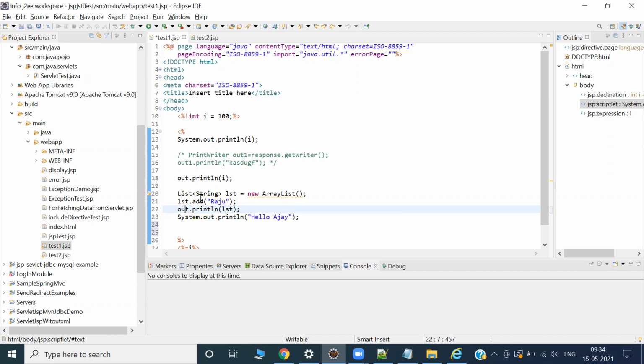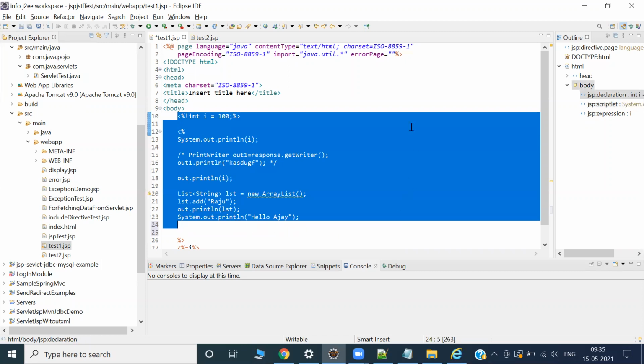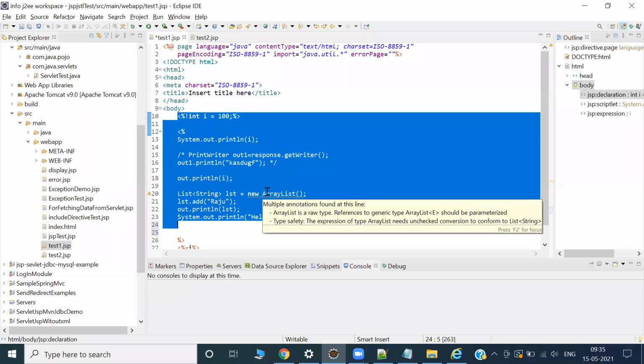I was discussing one point. If you want to send this whole data to another page, I'm telling you, page means don't worry.